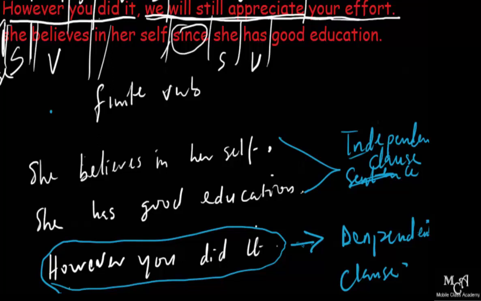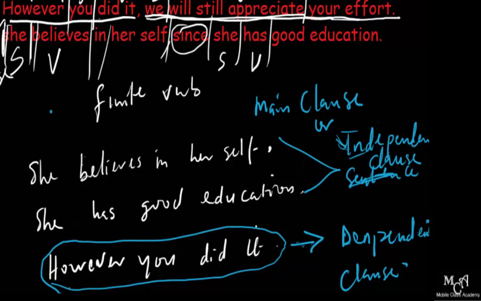Another name for an independent clause is main clause. So we can either say main clause or independent clause. When we have a main clause standing on its own, it becomes a simple sentence.